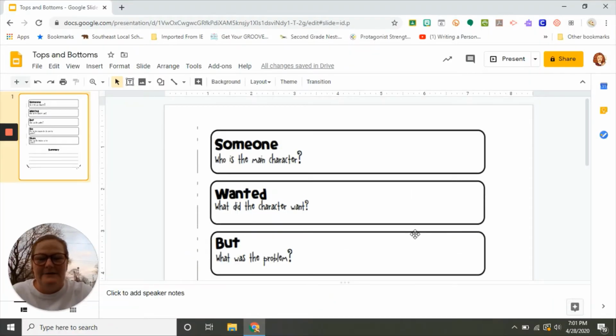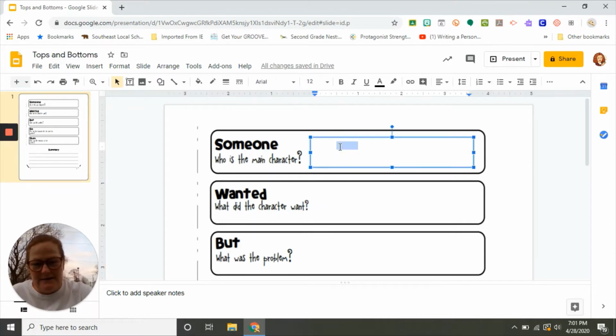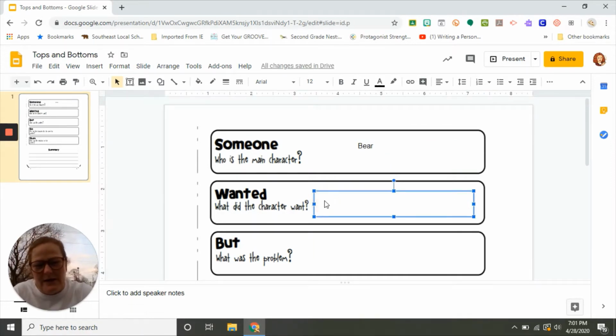All right, so the first thing that we're going to talk about is who is the main character. And actually in this story, there's quite a few characters we could talk about. We could talk about Bear, we could talk about Hare, we could talk about Mrs. Hare, we could talk about all the little Hare children. But if we're going to talk about the most important character in the story, I would say it would be Bear. So we're going to use Bear today as our main character. Could we write this about Hare? We could, but I think it's more enjoyable if we talk about Bear, since he's the one that was tricked.